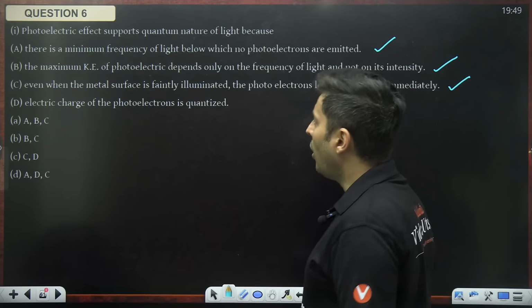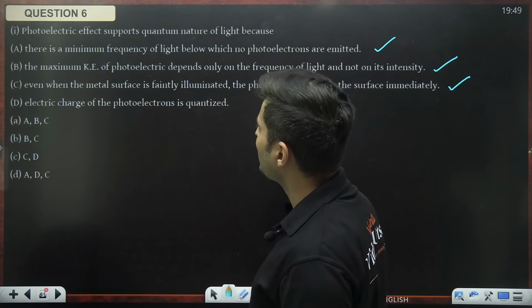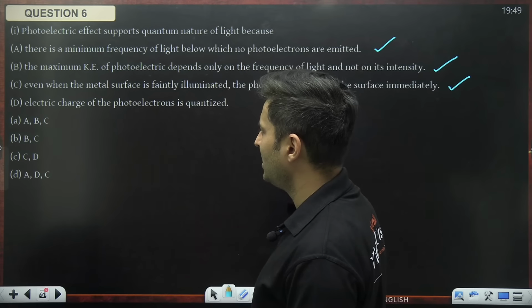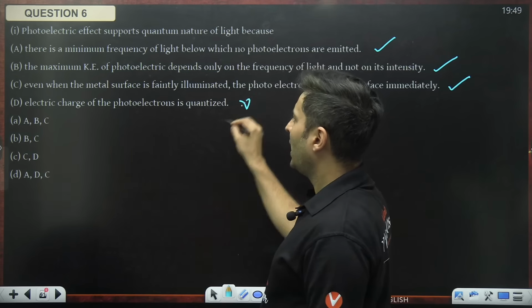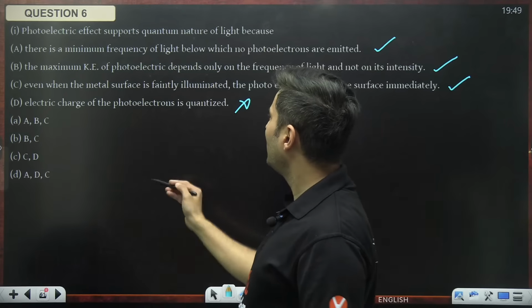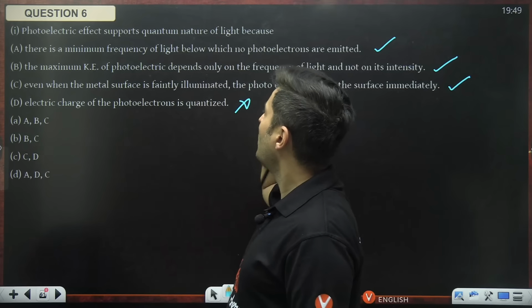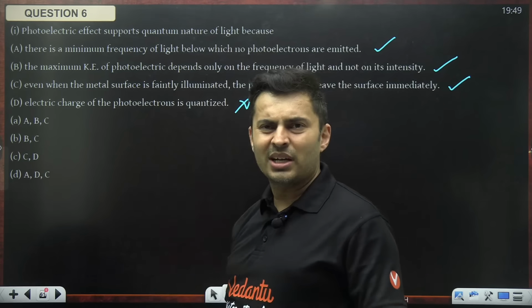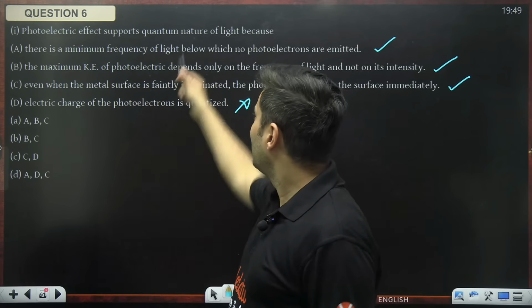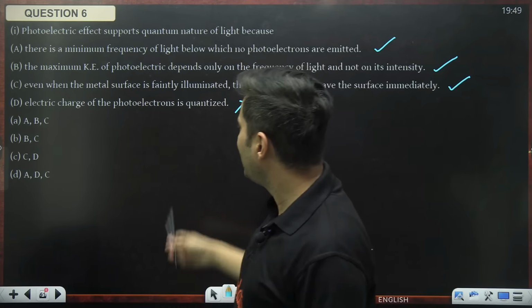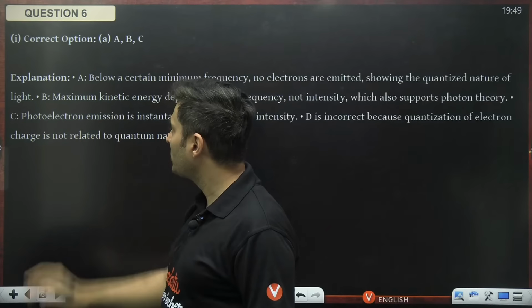Electric charge of the photoelectrons is quantized. No, electric charge of the photoelectron being quantized does not support this particular thing. Yes, it should be A, B and C, which is option A.